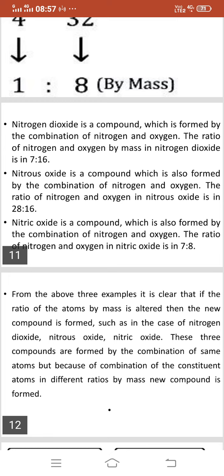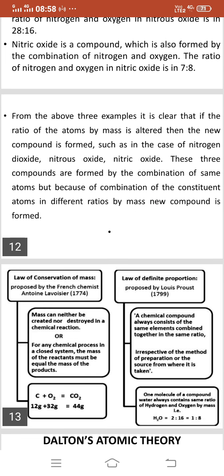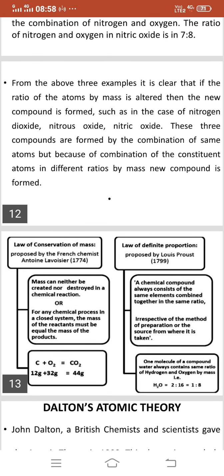These three compounds are formed by the combination of same atoms, but because of combination of the constituent atoms in different ratios by mass, new compound is formed. So in this particular slide you can see law of conservation of mass and law of definite proportions.